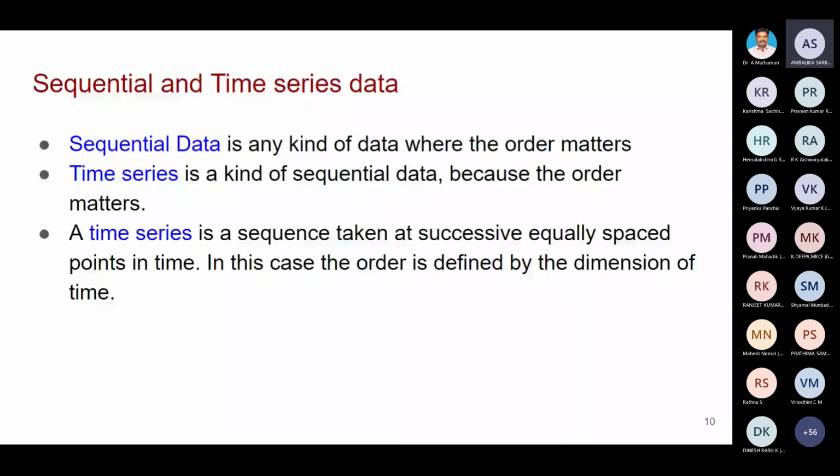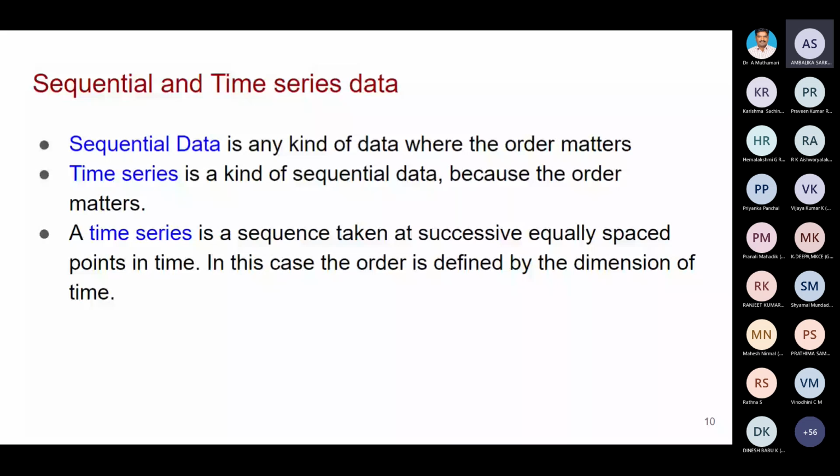So what is meant by sequential data? Sequential data is any kind of data where the order matters. For example, I have to ask in this sequence: what is your name? If I say, what name your is, there is no meaning at all.